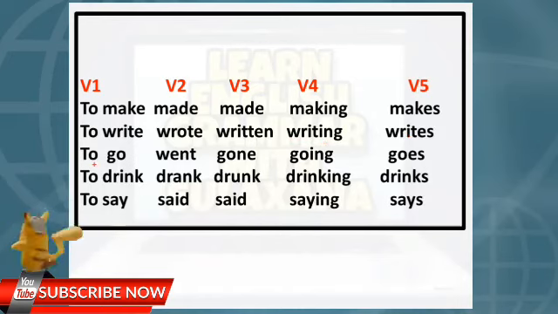Then to go: went, gone, going and goes. Then drink: drank, drunk, drinking and drinks. Then to say: said, said, saying and says.